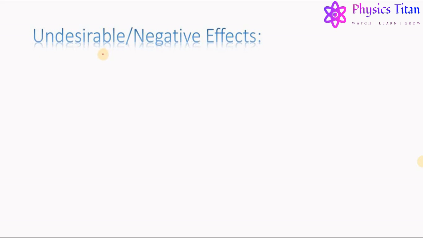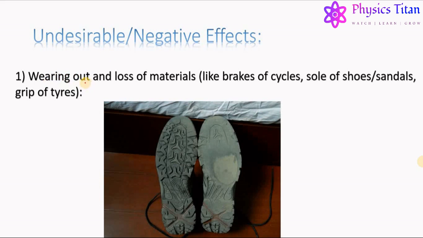Now, apart from them, there are some major, serious, undesirable effects of friction. Some of the major examples are: first, wearing out and loss of material, like brakes of a cycle, the sole of shoes, sandals, and grip of tires. Let us consider this picture. There is a new shoe over here and an old shoe over here. The old one has worn out from this area, while the new shoe still has a good grip. Why is it so?